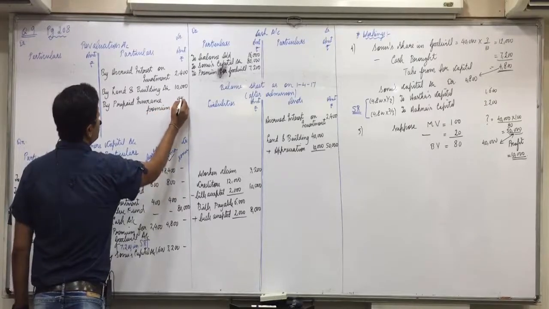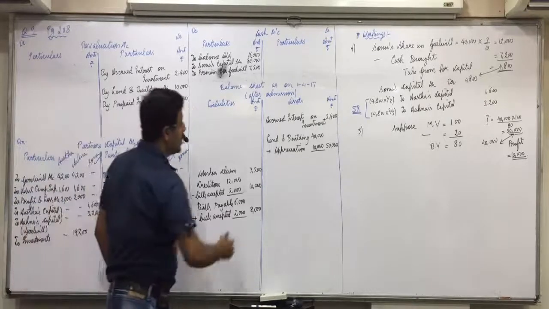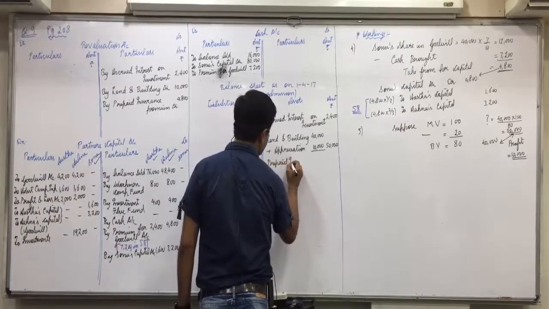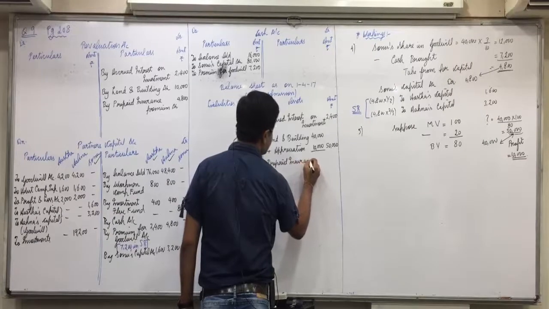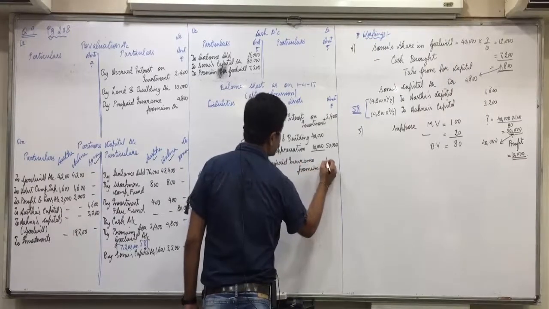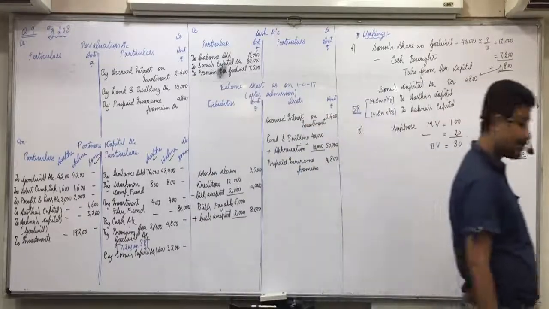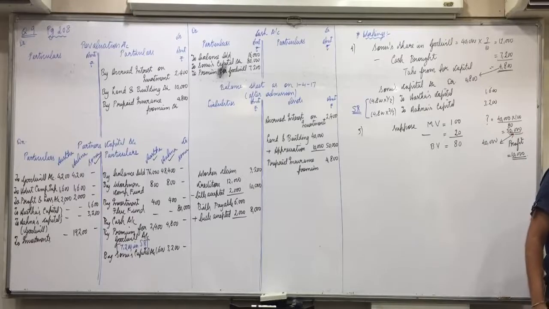And where will prepaid come? Asset side, prepaid insurance premium 4,800. Understood this, everyone? All the adjustments are done.